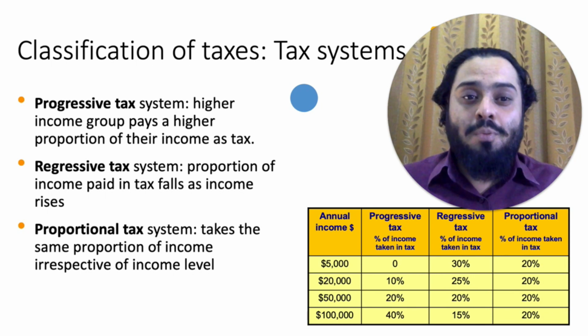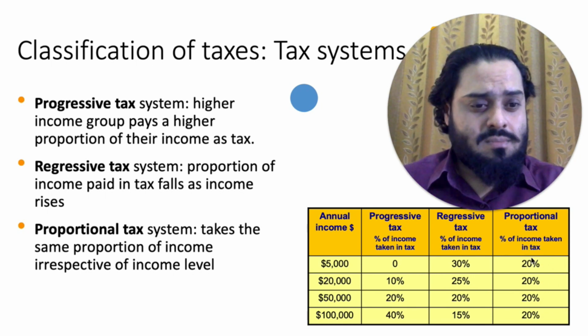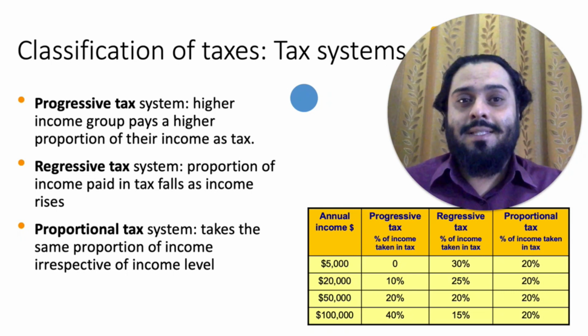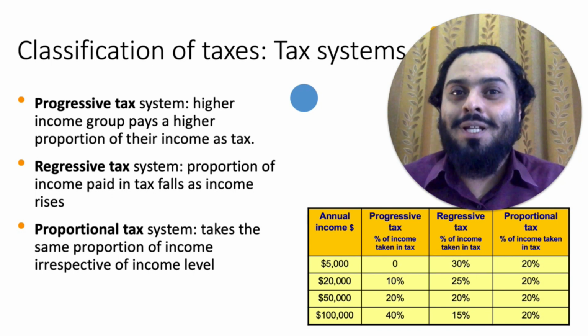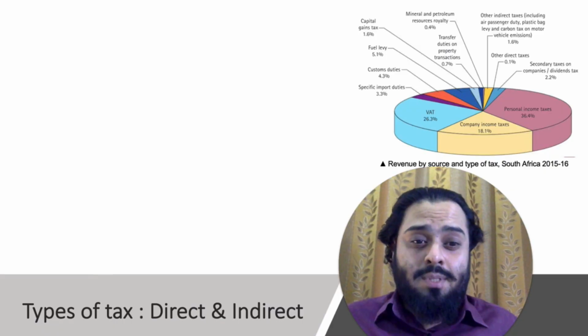It takes the same proportion of income irrespective of income level. So that's the last category here. So all income groups pay the same proportion of their income as tax. Now again, be mindful that these are proportions, not actual amounts. Now we'll look into types of taxes.